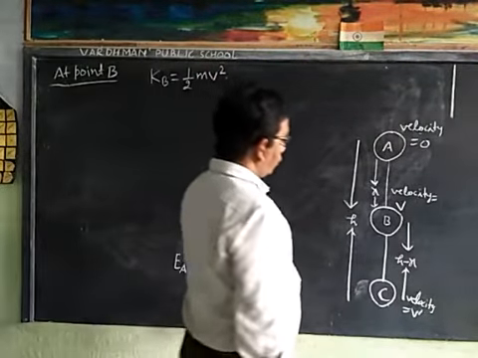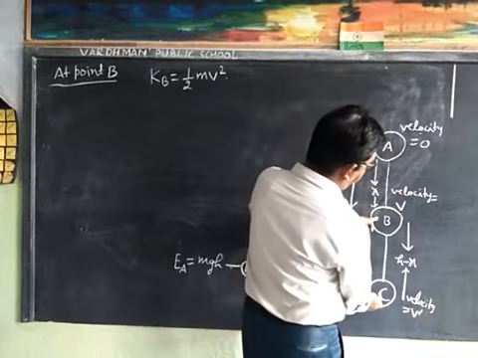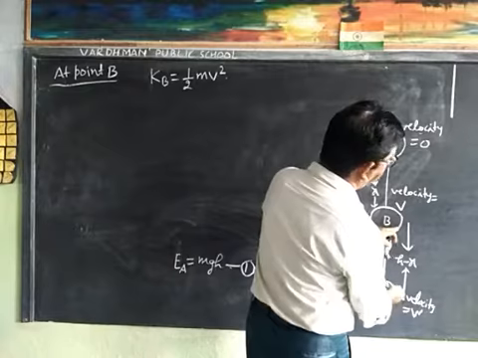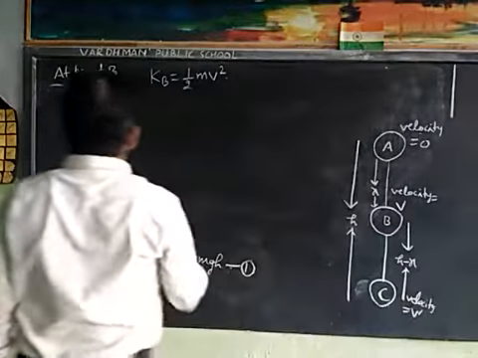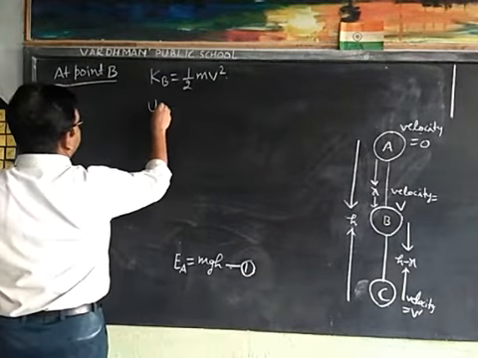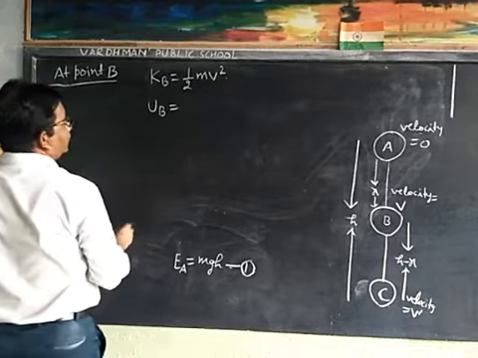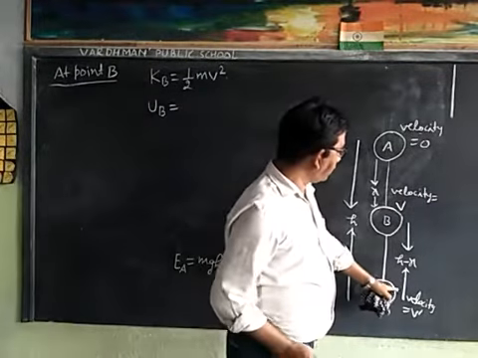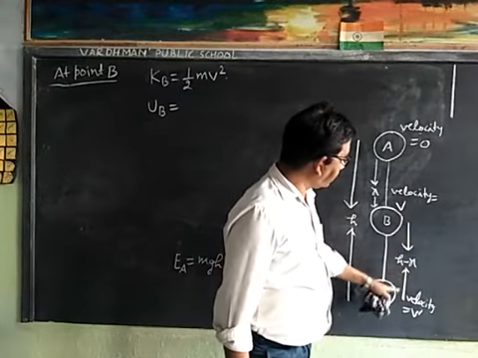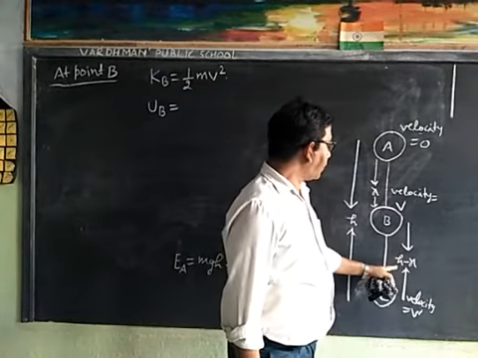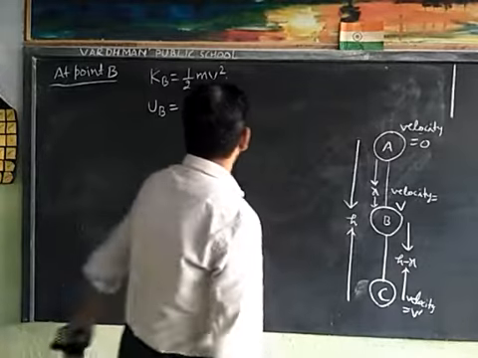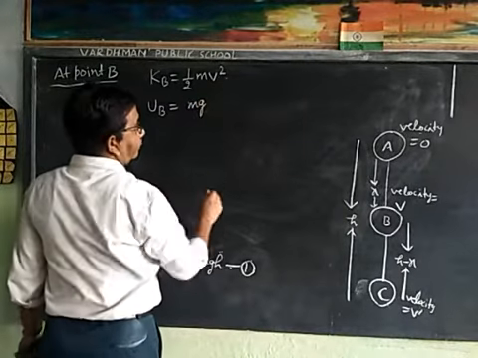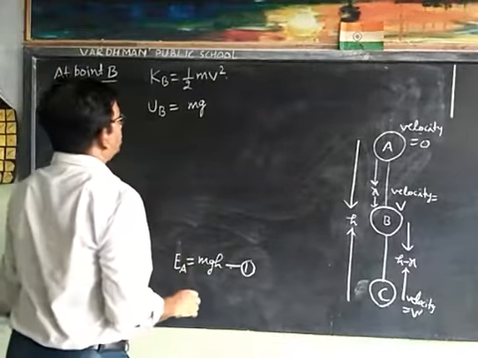Now what is the height of this? That is h minus x. Then potential energy at point B: the energy possessed by the body by virtue of its position or height above the surface of earth. Here height is h minus x, that is mg(h minus x).